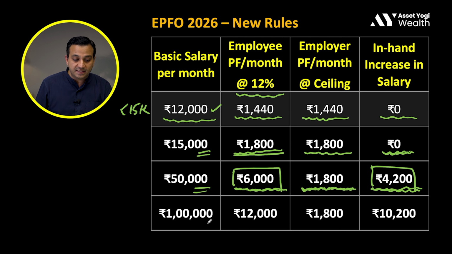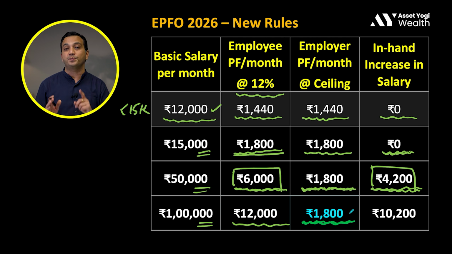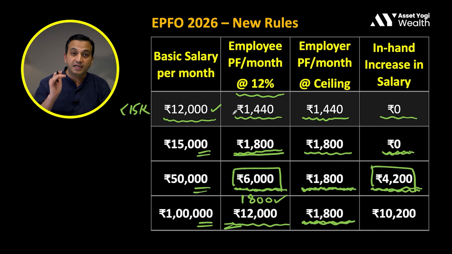If somebody has a basic salary per month of 1 lakh rupees, then 12% of this will become 12,000 rupees. So if you are getting your 12% deducted for your EPF, then the employer is still supposed to deposit only 1800 rupees as mandatory contribution. He is not required by law to match this exact 12,000 rupees amount. But at the same time, if you really want more in hand, you can also decide to get your 1800 rupees deducted only towards the EPF. That is also possible if you are really looking forward to a higher in-hand salary.